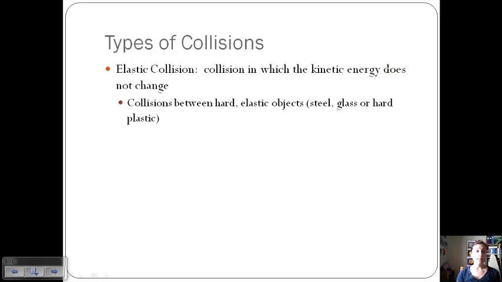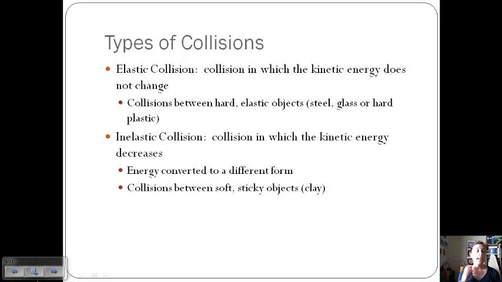So there are two main types of collisions. In an elastic collision, kinetic energy doesn't change. These would be collisions between hard elastic objects, billiard balls, steel, glass, hard plastic, things where the objects are not deformed after the collision. An inelastic collision is a collision in which kinetic energy decreases, mainly because the objects are either deformed or stick together after the collision. So energy gets converted to a different form, which is why kinetic energy decreases, and these would mainly be collisions between soft or sticky objects.